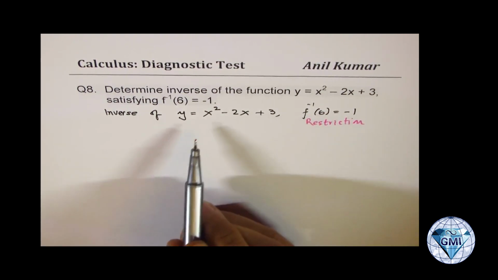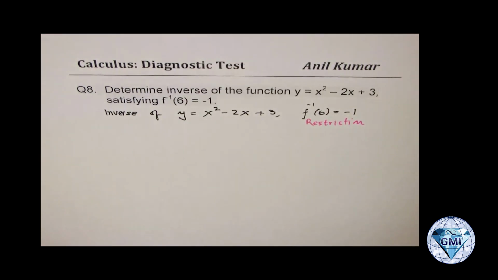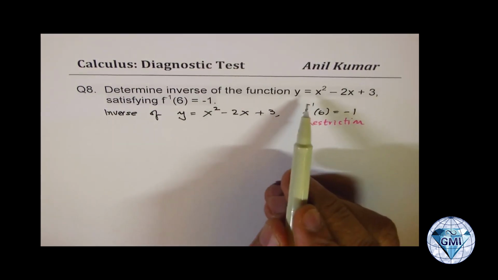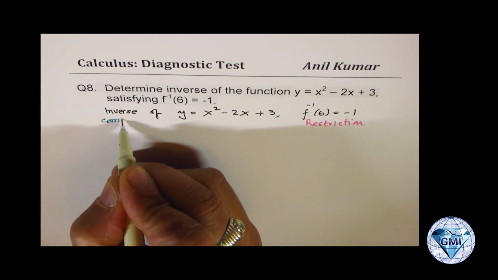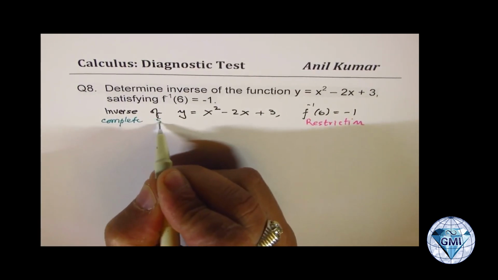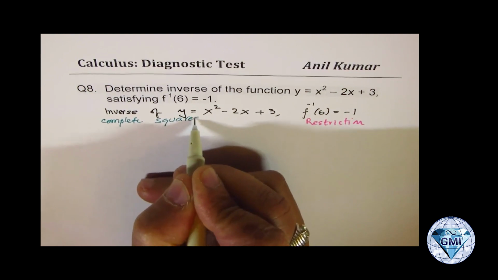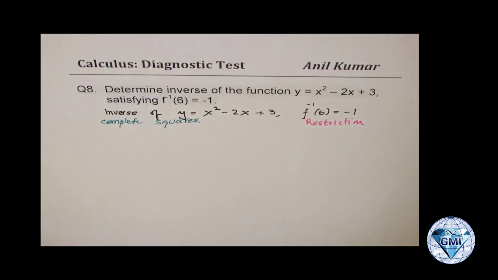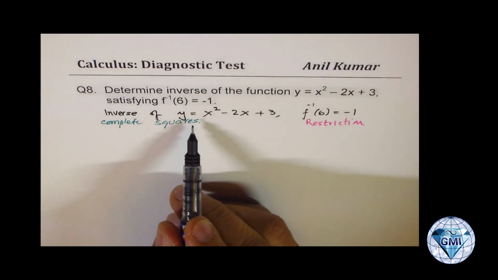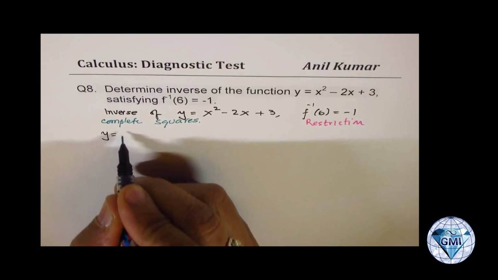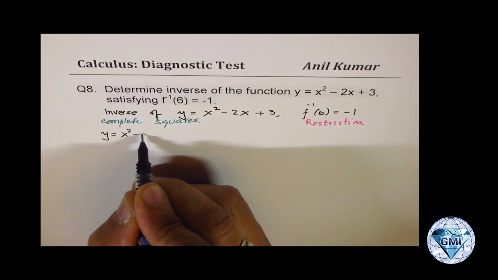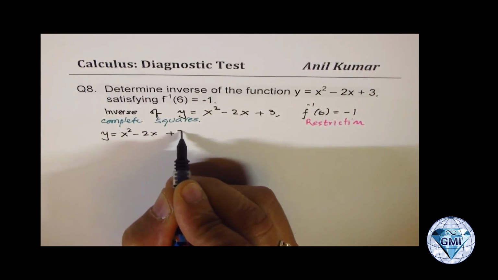Okay. Now let's see how to find inverse of this function. Now whenever a quadratic function is given to you, to find inverse, we need to complete squares. Okay, only then you can find inverse. So first part we'll do complete the squares, and then we'll follow the steps to find inverse. So we have y equals to x squared minus 2x plus 3.